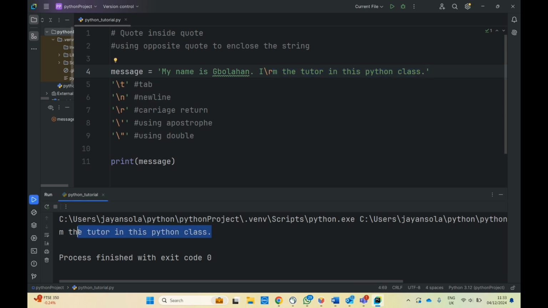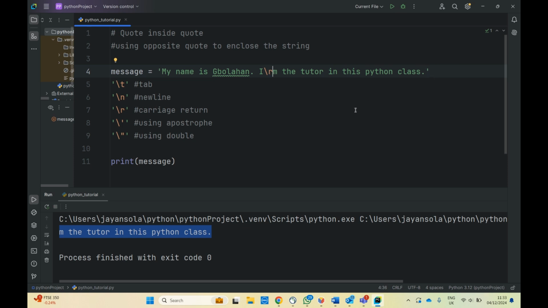So in this particular instance, on the same line, "my name is Bolan" was printed on this line before, and almost immediately the computer went back. Instead of starting on a new line, it went back to the same line and printed "the tutor in this Python class."